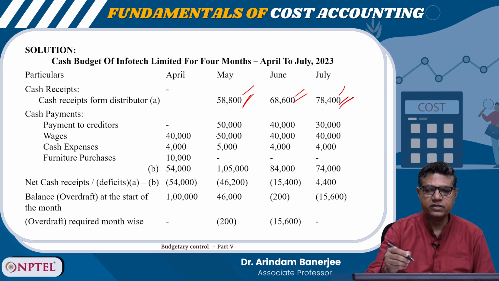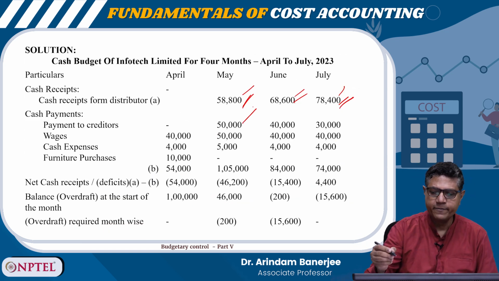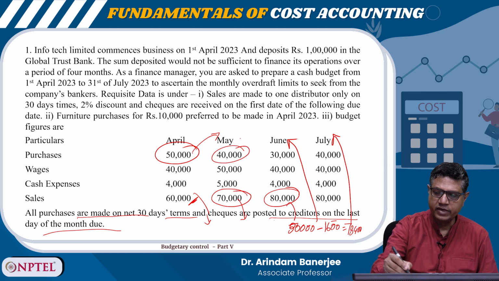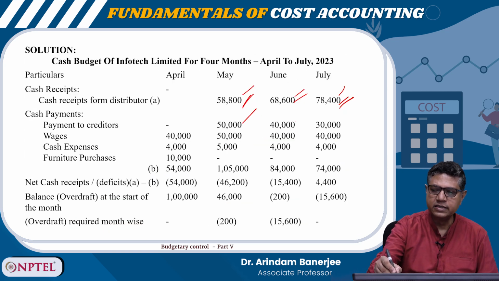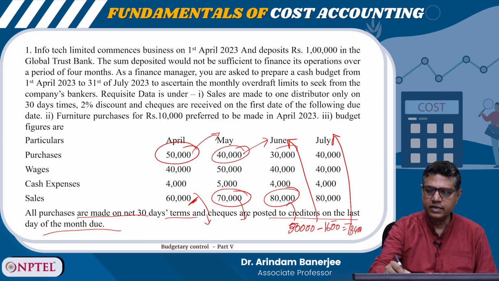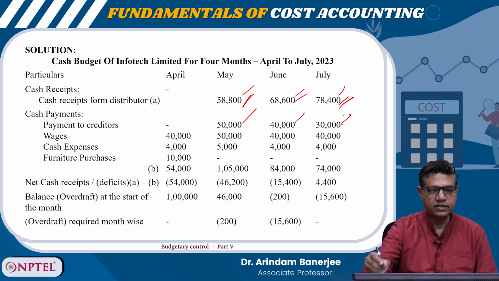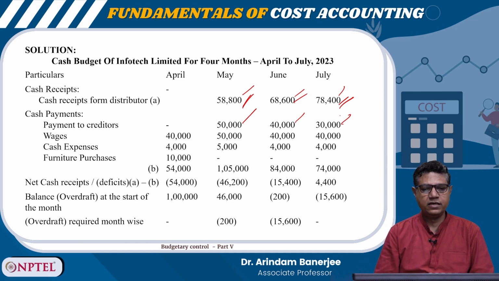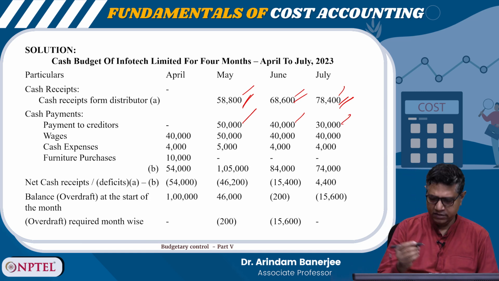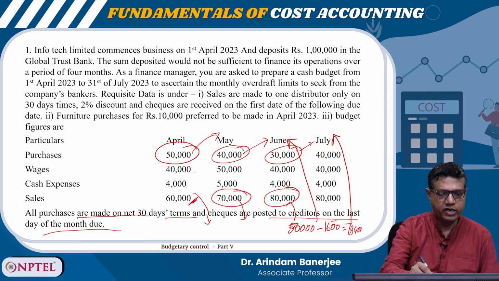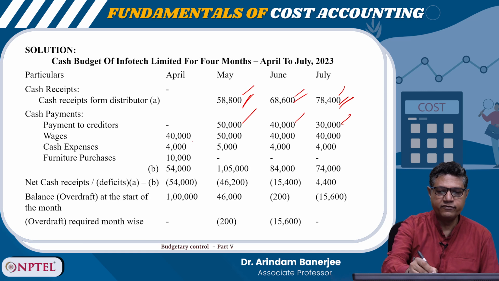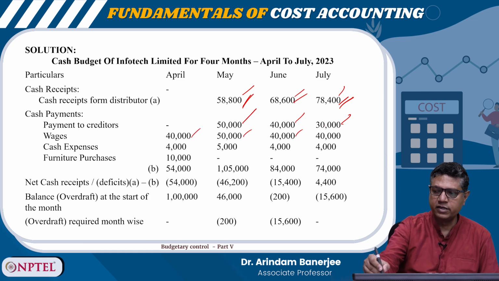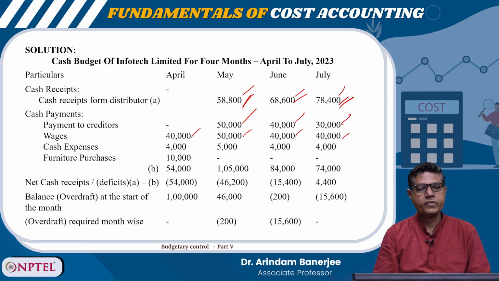So, 50,000 you see in May, right? Then this 40,000 will be paid in June, and this 30,000 will be paid in July, right? Wages are paid in the same month. So, wages are 40,000, 50,000, 40,000, 40,000, right?